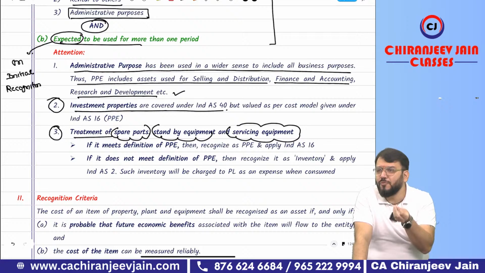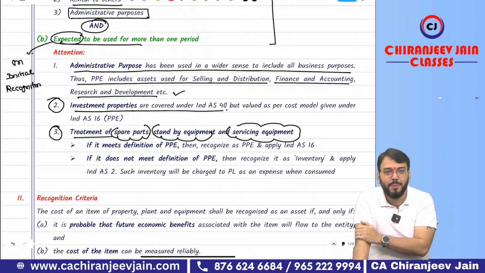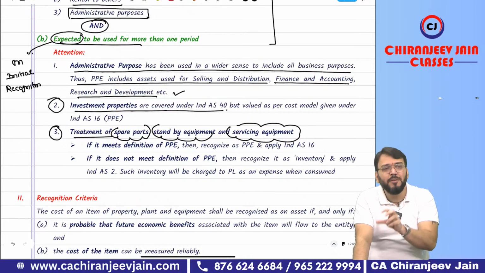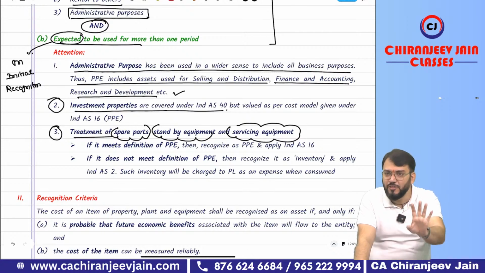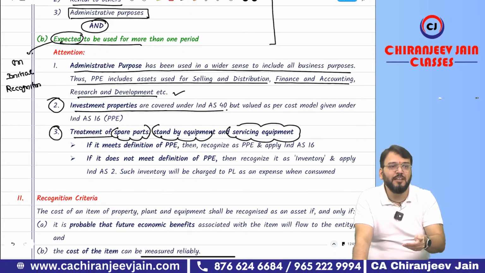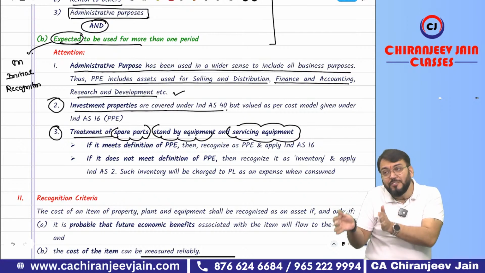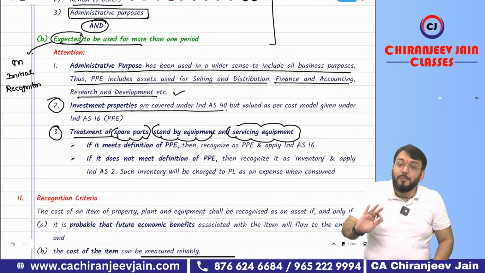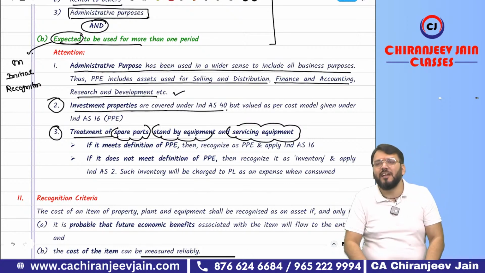For example, nut, bolt, etc. Suppose I purchase one projector, and this projector requires maintenance after every 15 days. So for this purpose, I purchase this small spare part and keep it with me, because every 15 days I will not go to the market and purchase it. So it means I have already purchased a spare part which will be used during the repair and maintenance of the projector, etc.